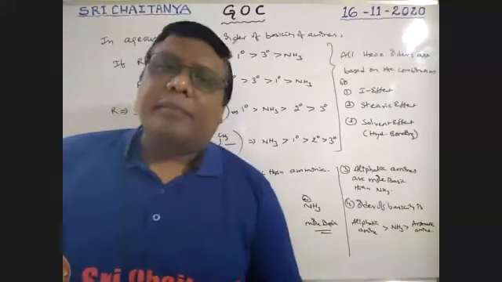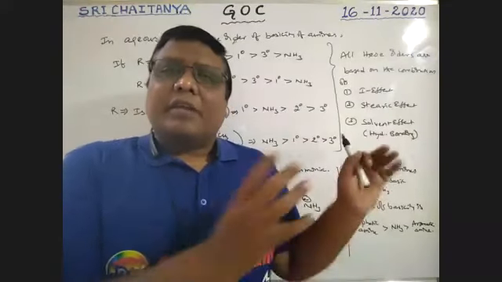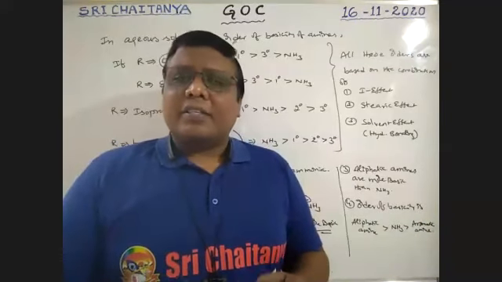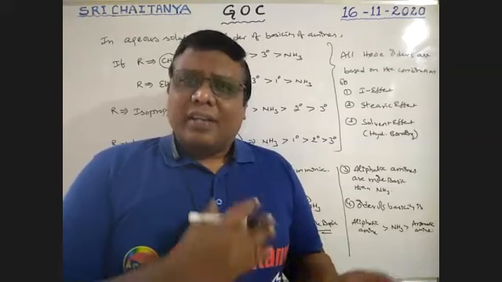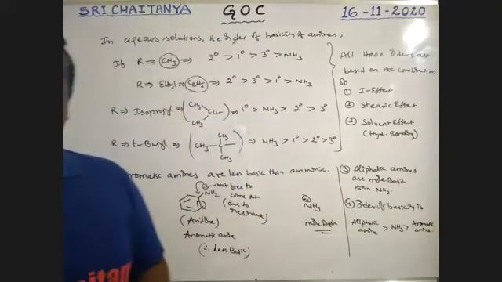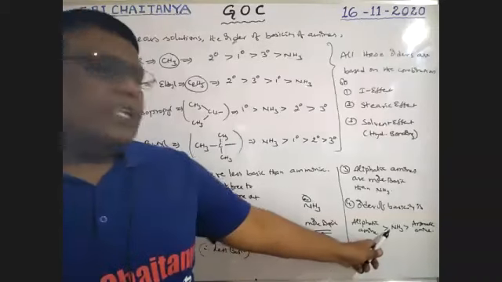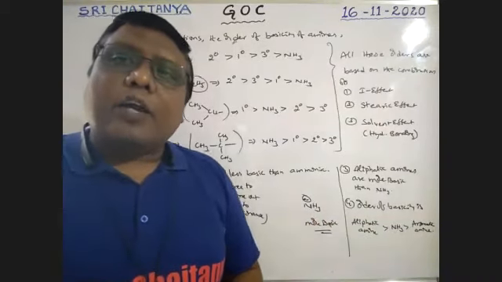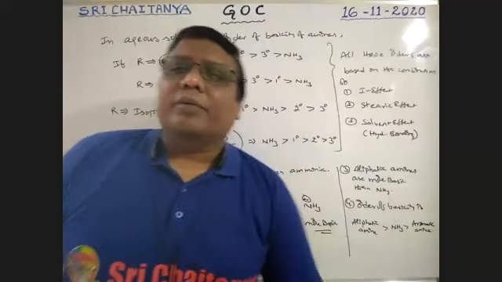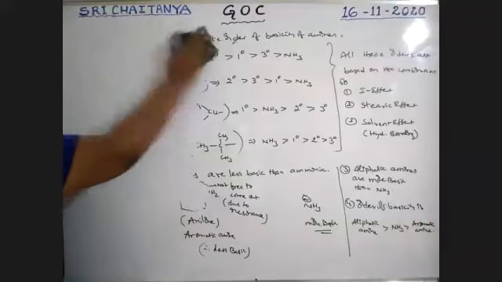Because there is a lot of theory, boys, that's why I'm writing in small letters. Every point here we are going to discuss, so that's why I'm writing like that. Otherwise I would always be cleaning the board, it takes a lot of time and wastes a lot of time. Please try to understand. Aliphatic amine is more basic than ammonia, which is more basic than aromatic amine. Already I have tried to explain. Okay. Some more examples.